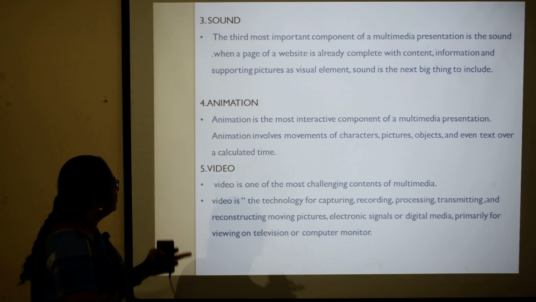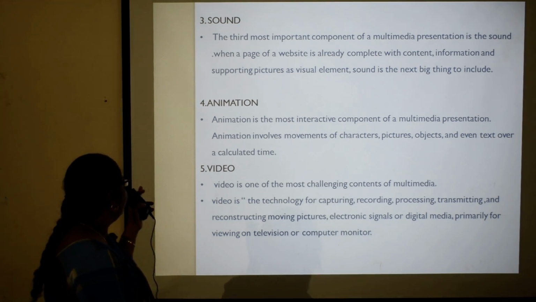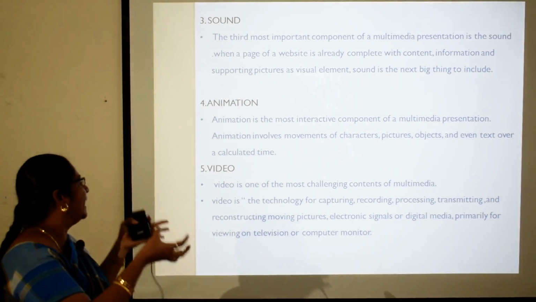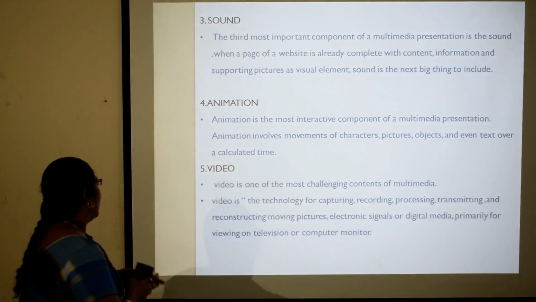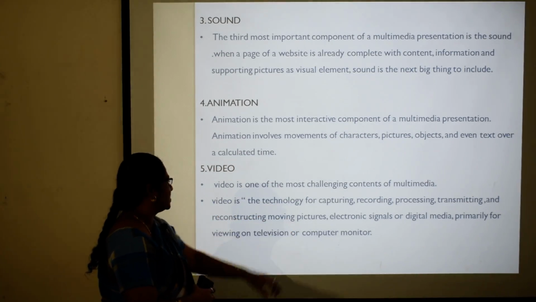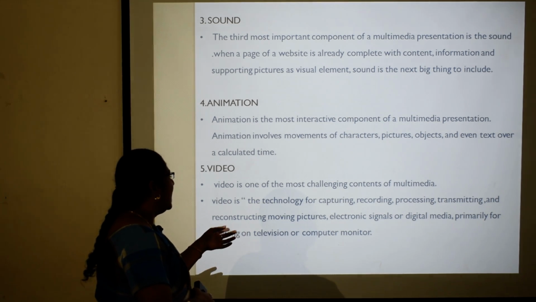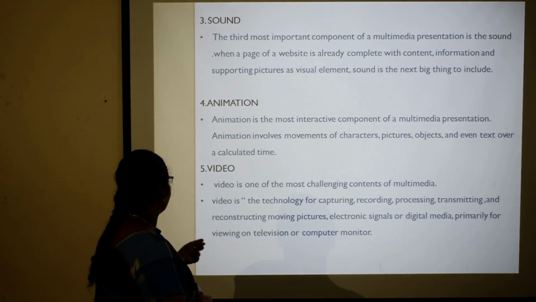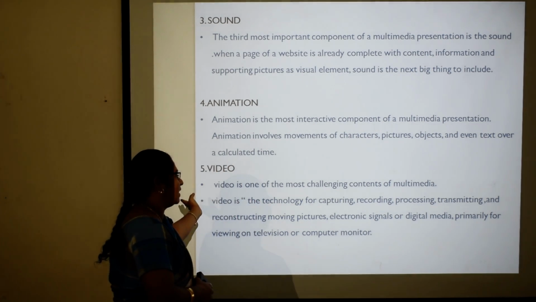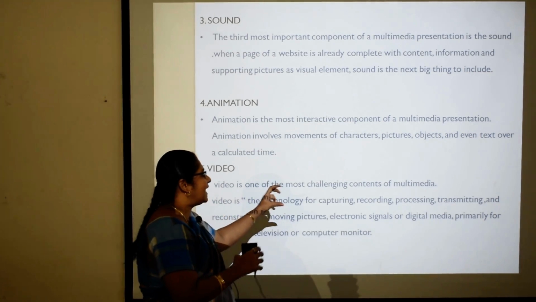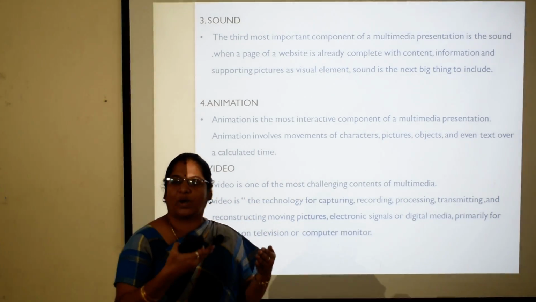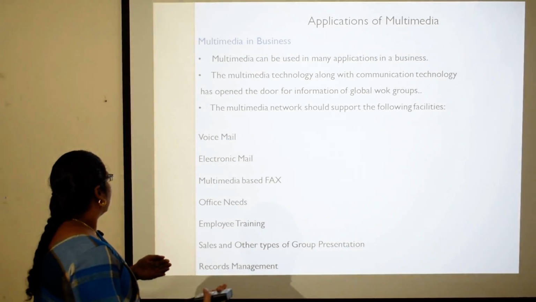Then video. Video is one of the most challenging content of multimedia. Video means the combination of sound, graphics and picture. Along with the picture, sound, and there will be some movement, that is called video. And video is a technology for capturing, recording, processing, transmitting and reconstructing moving pictures, electronic signals or digital media, primarily for viewing on television or computer monitor. So video means all these combined, or any one of the processes, is called video. That is capturing an image or recording a picture or animation, and processing the pictures one by one is called video type of media.